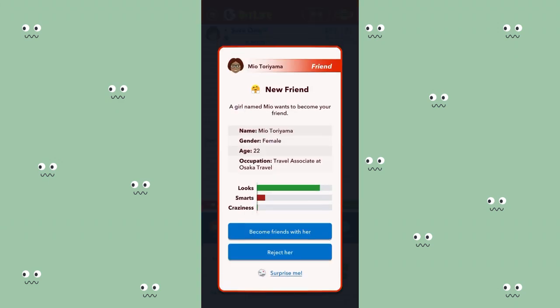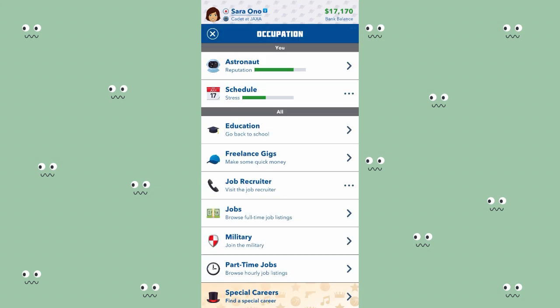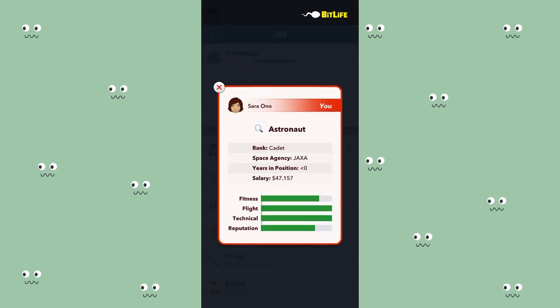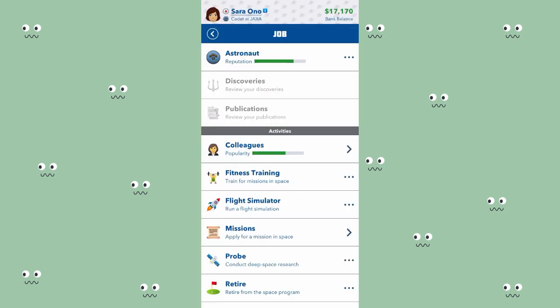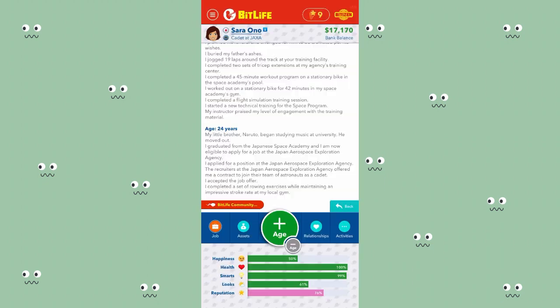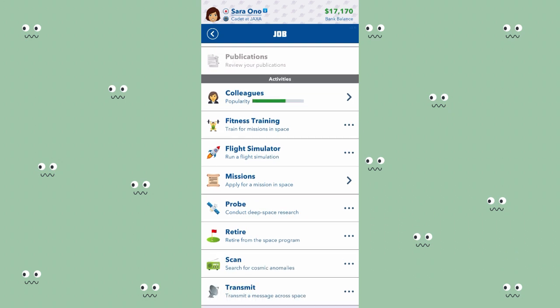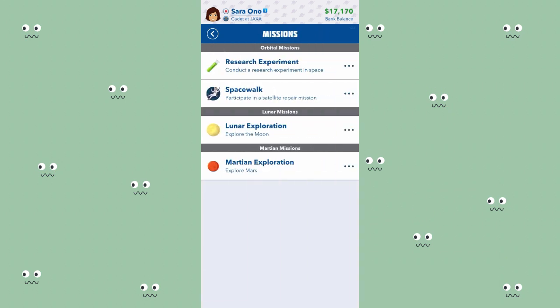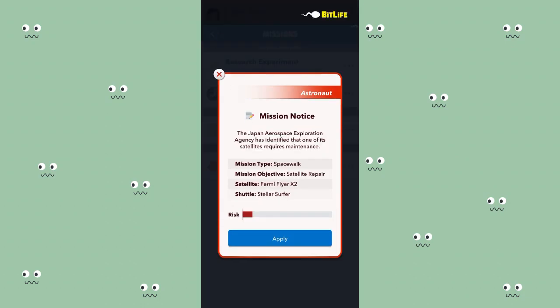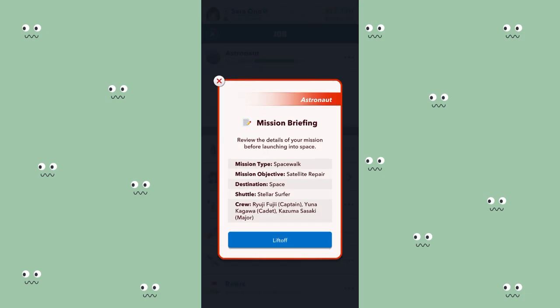I've been welcomed into JAXA, and like I said, whatever your skills are in Space Academy, are going to carry over into whatever agency that you're going into. My reputation is also high because I already have a good start. If not, it would have been like 20% of reputation, or like 30%. So I'm going to do fitness training because that's all that is left for me to increase. Because I want to increase my reputation, I'm going to apply for a mission in space. The only ones I can do is the spacewalk and research experiments. So I'm going to apply and begin mission.